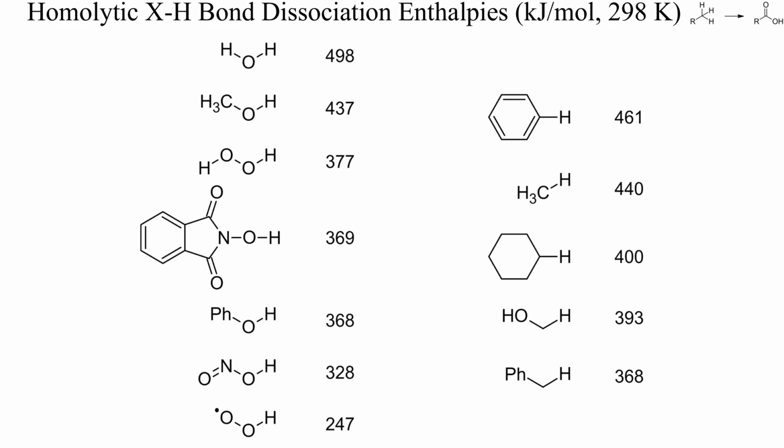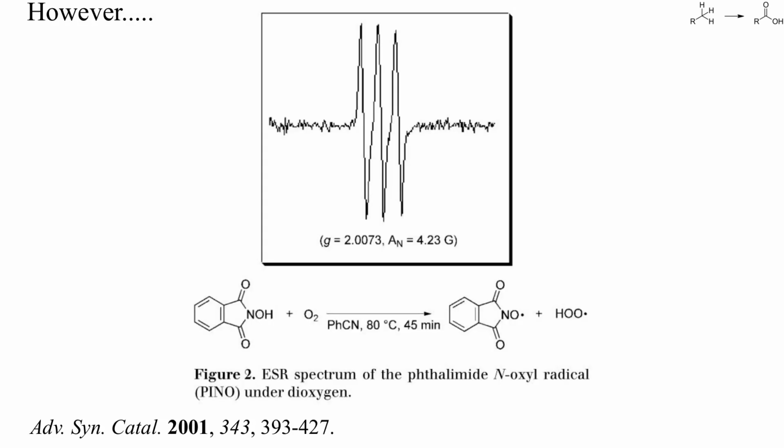This table also suggests that at room temperature oxygen will not abstract hydrogen from N-hydroxyphthalimide. However, upon heating, oxygen is in fact capable of converting N-hydroxyphthalimide into its radical. In the experiment shown here, the phthalimide N-oxyl radical formed by reaction with oxygen was detected with electron spin resonance.